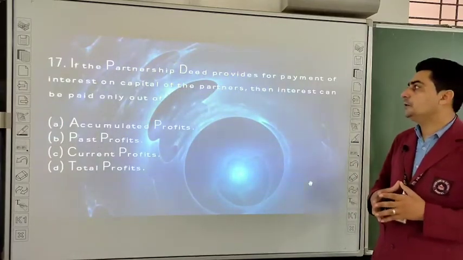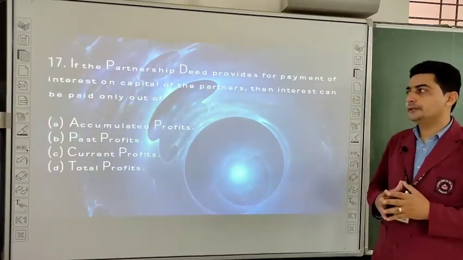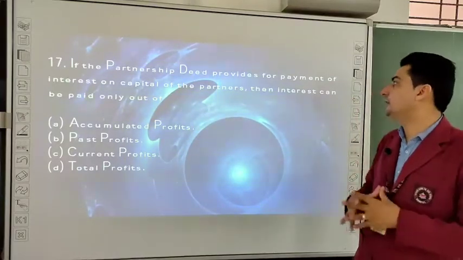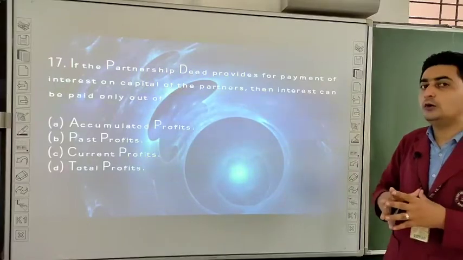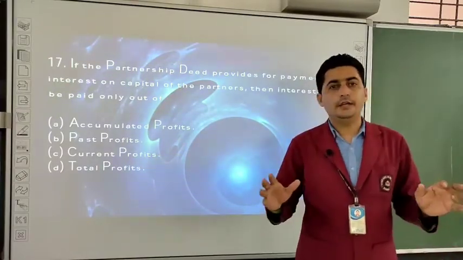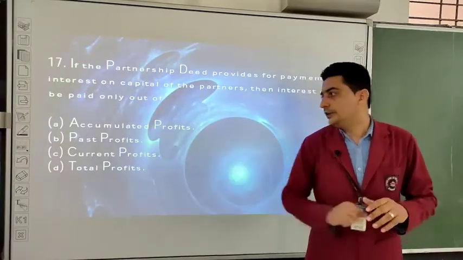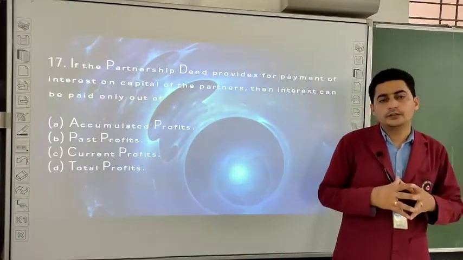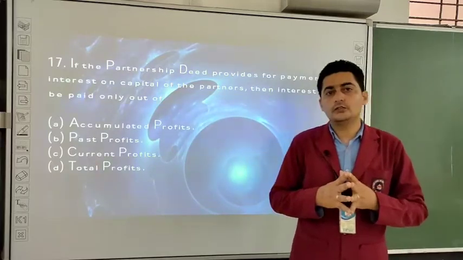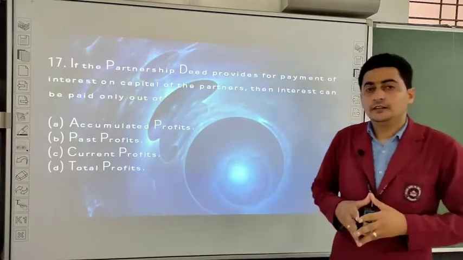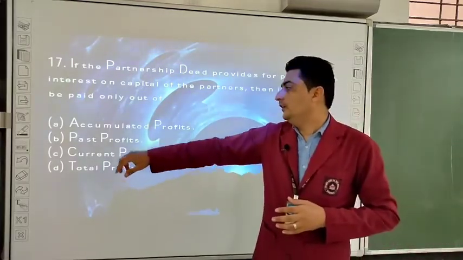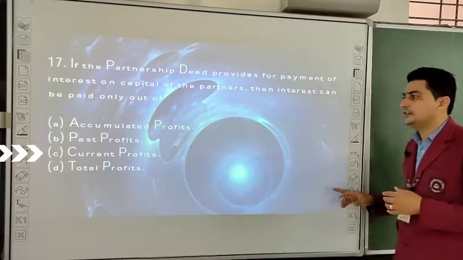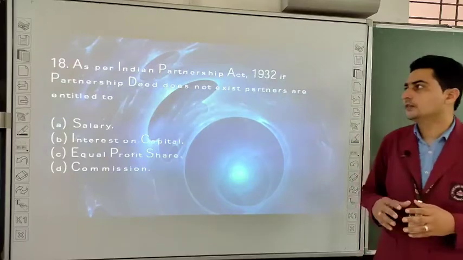If the partnership deed provides for payment of interest on capital of the partners, then interest can be paid only out of: accumulated profit, past profits, current profits, or total profits. So from where will we pay interest on capital? Correct. We will pay from current profits. Okay students, so the answer is current profits. So let us see the next.